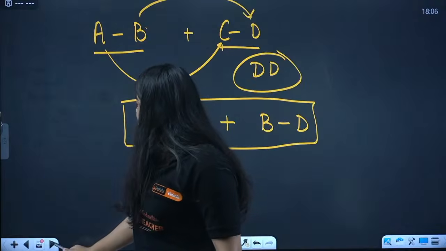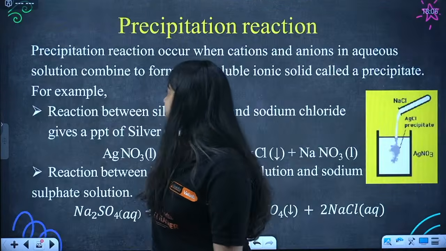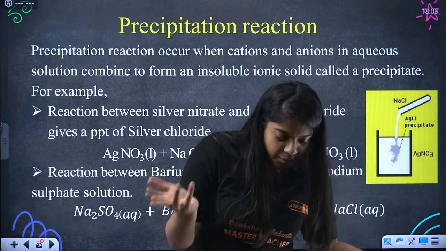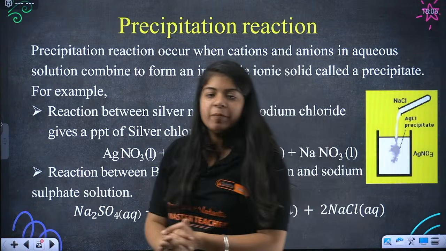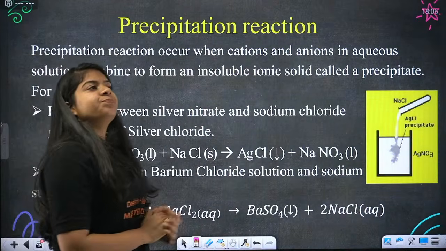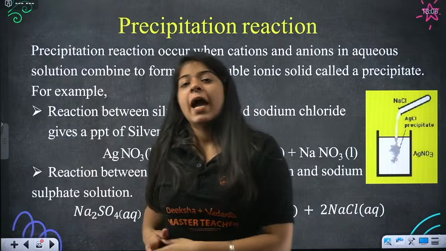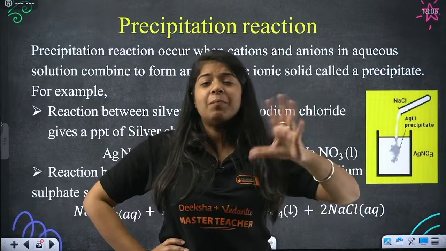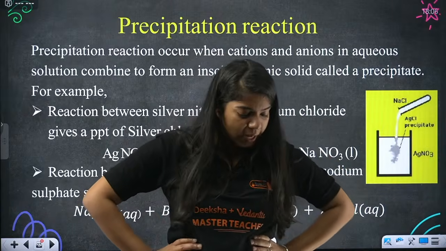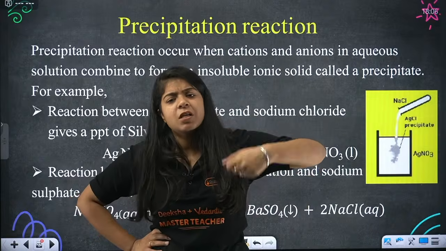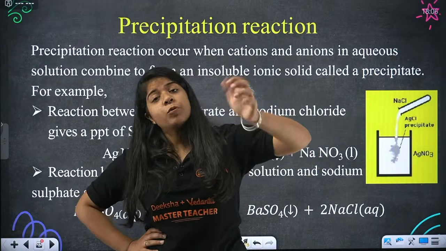Okay, then next we have precipitation reaction. Now ma'am, what is a precipitation reaction? We never heard of it. Okay, you have water and you are putting salt in it. Just an example, it's actually a different example, but you will understand better from this. It is mixing, but you keep on putting salt.